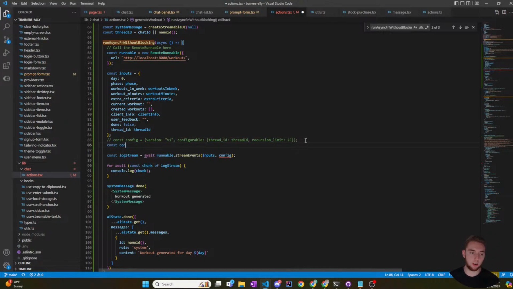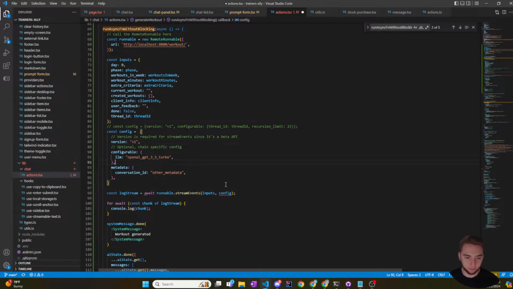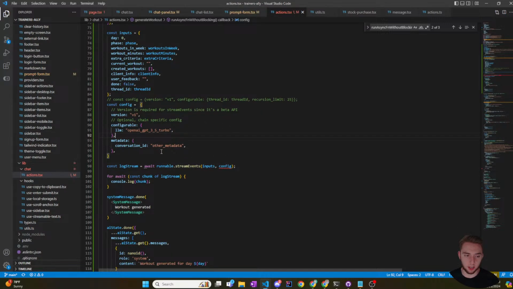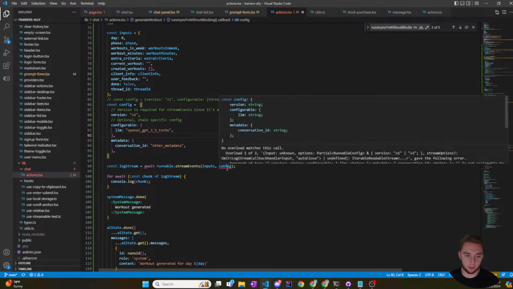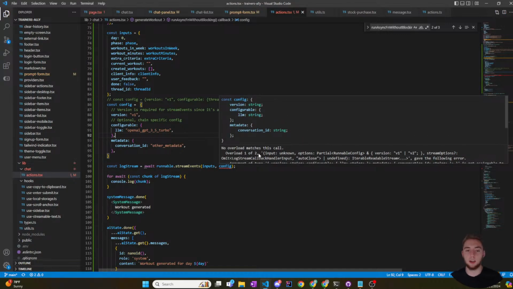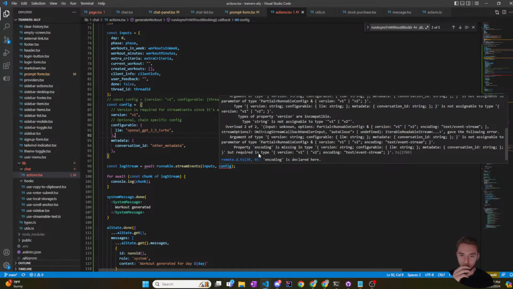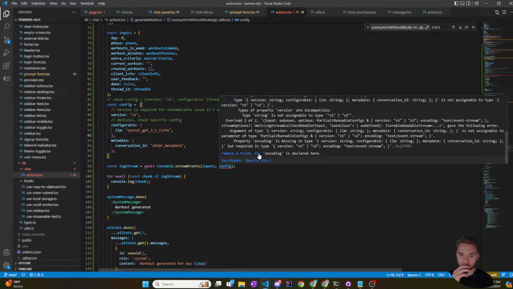And then I'm going to make a new config and set this to exactly what they have here. That still's not happy. So clearly there's something wrong in their documentation, if I can't even put in the example they have. What's the problem here? Okay, because it's missing the encoding.